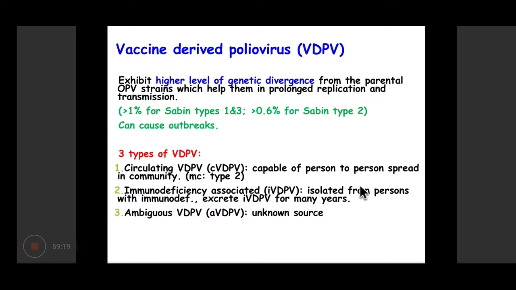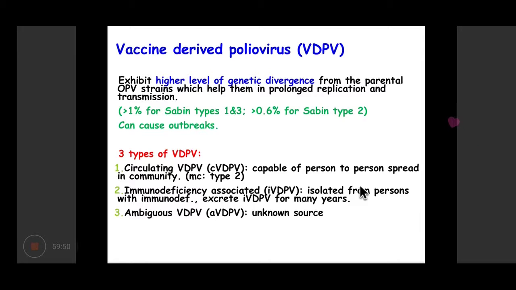Another threat is vaccine-derived poliovirus, in which there is a higher level of genetic divergence of the OPV strain. That means the virus in the OPV vaccine changes a lot and it becomes capable of causing disease again. So 3 types of VDPV are seen: circulating, which is capable of spreading from person to person in the community,